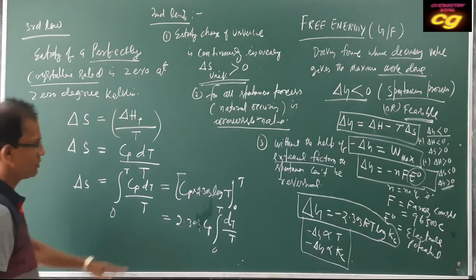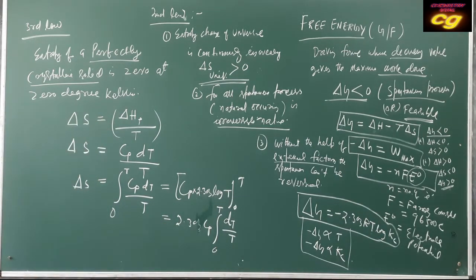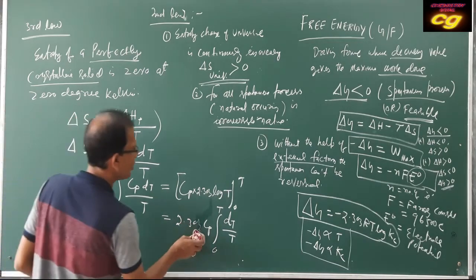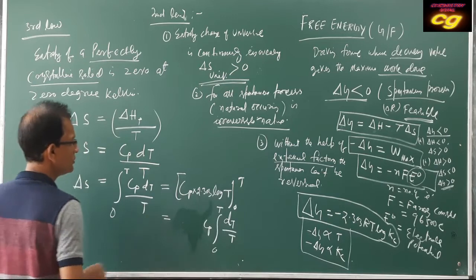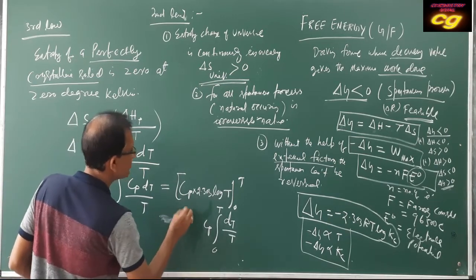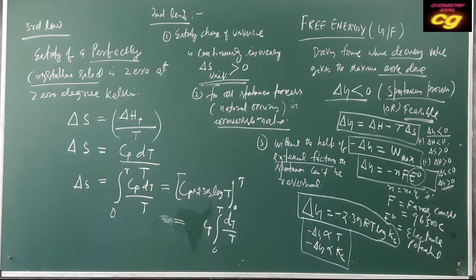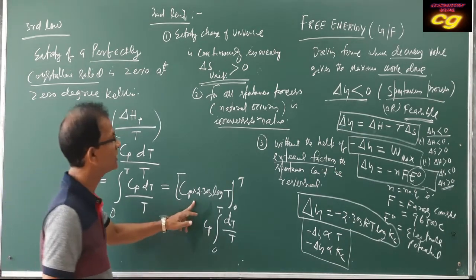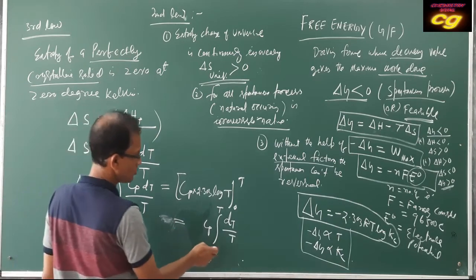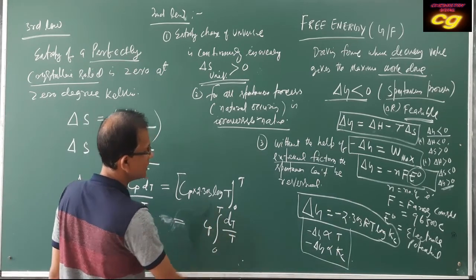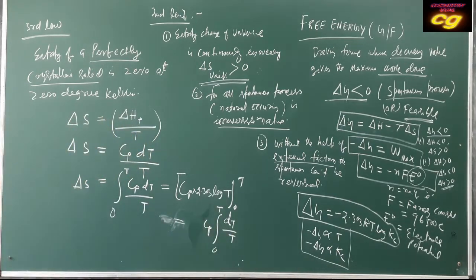You can take this one also. Without log, 2.303 will not be written. Without log there will be no 2.3 multiplied. When you convert to log, then 2.3 is multiplied. So this is the expression that Cp del S will be Cp into the integration from 0 to T of dT by T. This expression is the third law of thermodynamics.